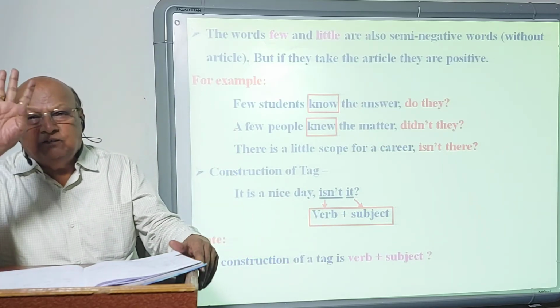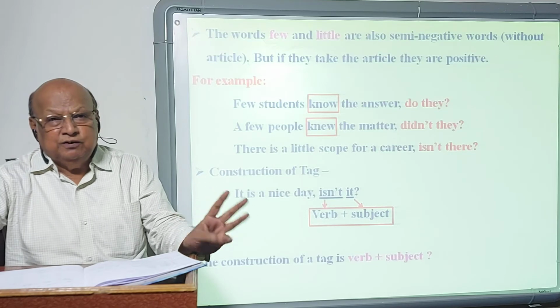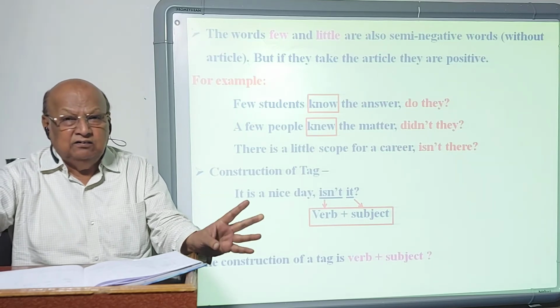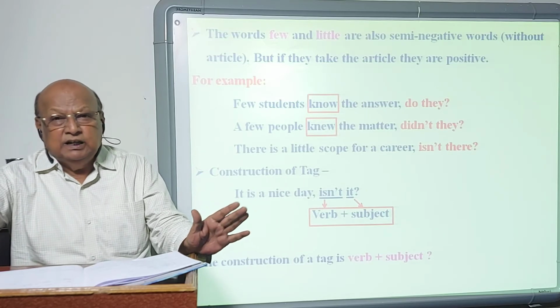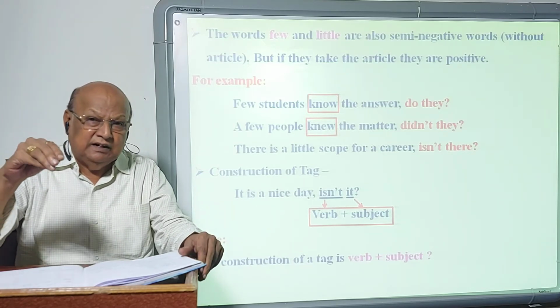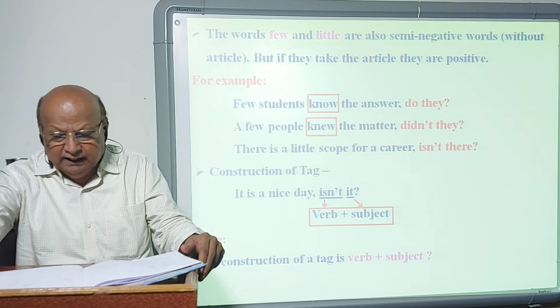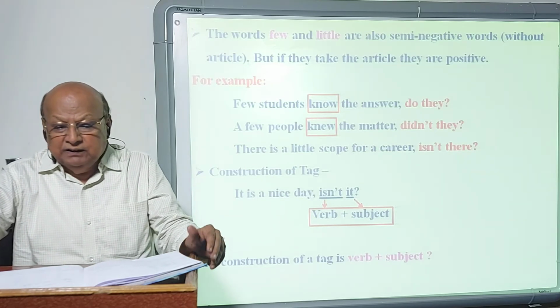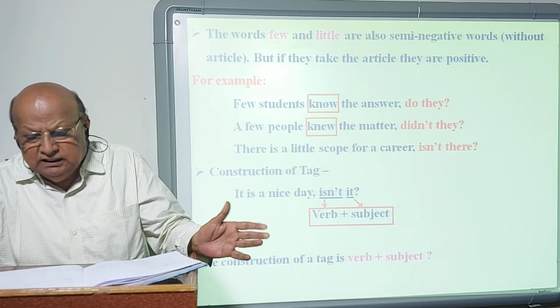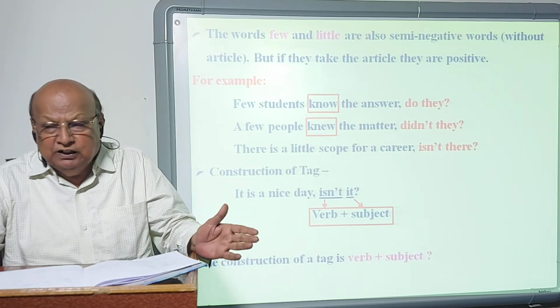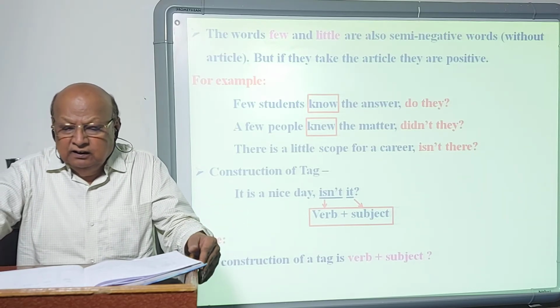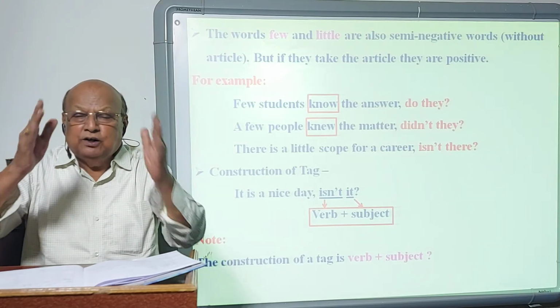There are four groups of words: forms of to be, forms of have, modal auxiliary, and main verbs. It depends on the kind of the verb in the statement, how to add a tag. Now after these exceptions, constructions, how the statements become positive or negative, then we come to the main topic.